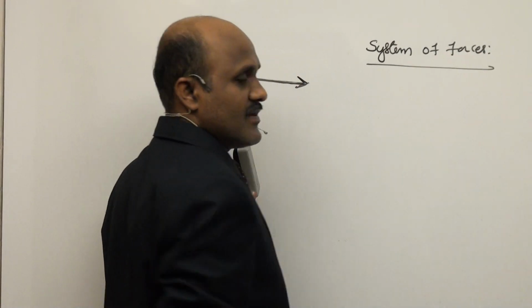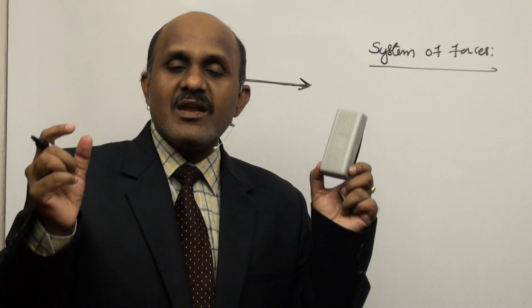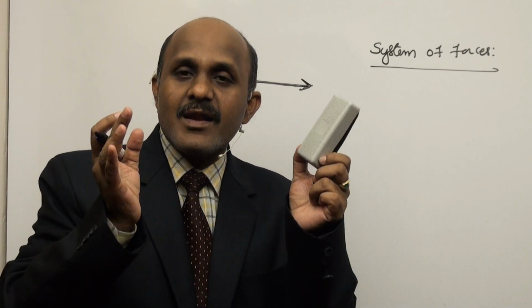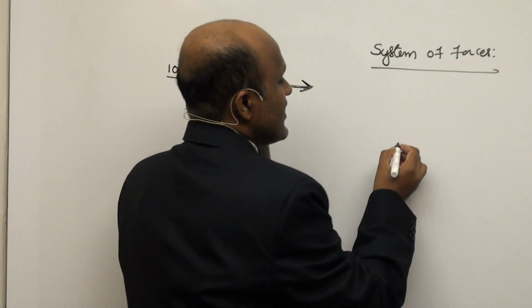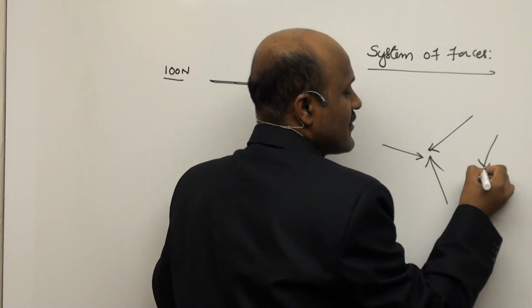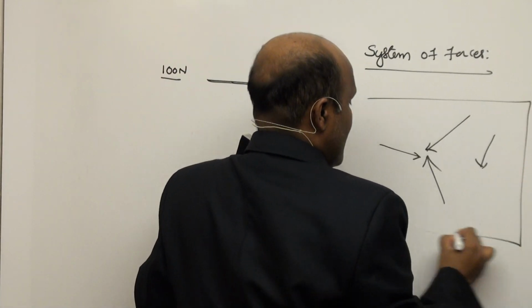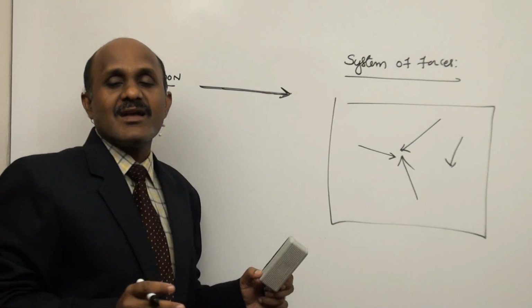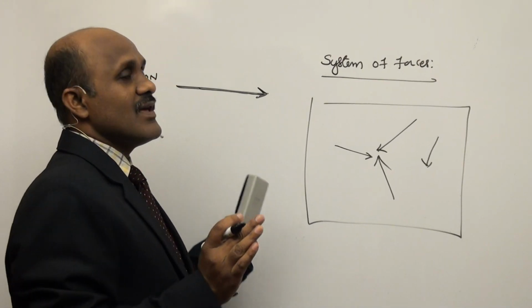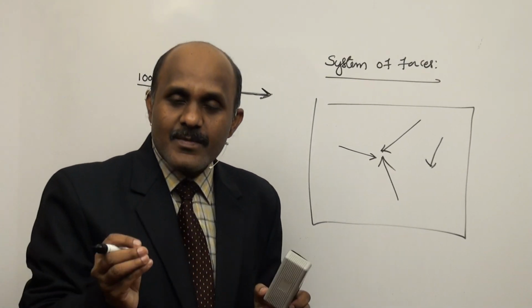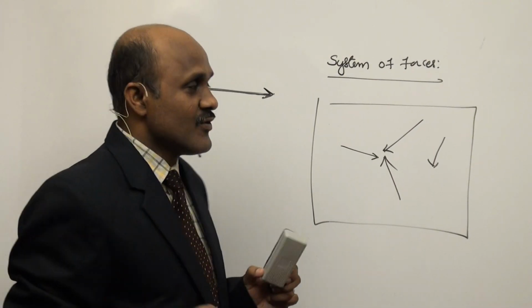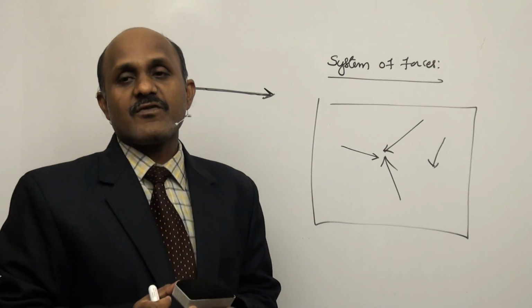System of forces. Whenever more than one force is simultaneously acting on a body. Suppose if it is one force, there is another force like this, another force like this. So, whenever a number of forces act on a body simultaneously, this is called a system of forces.